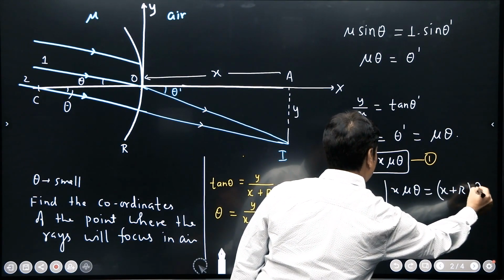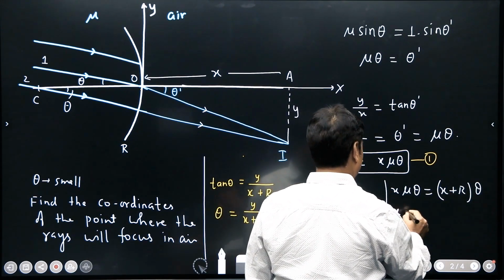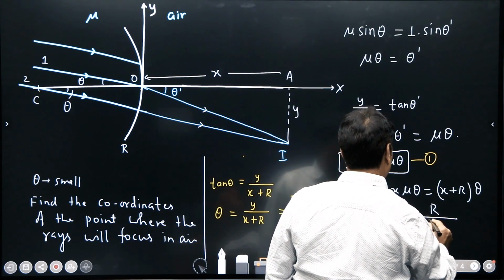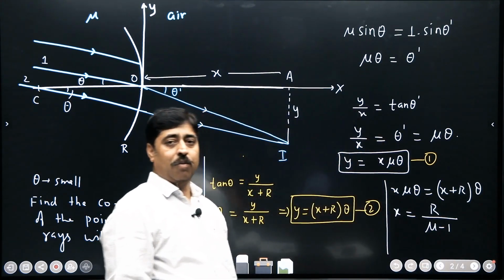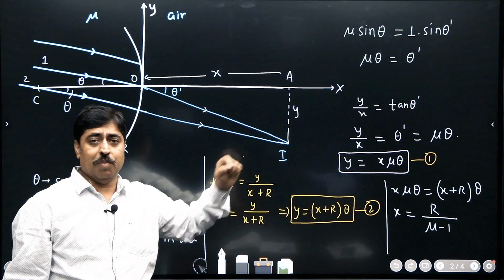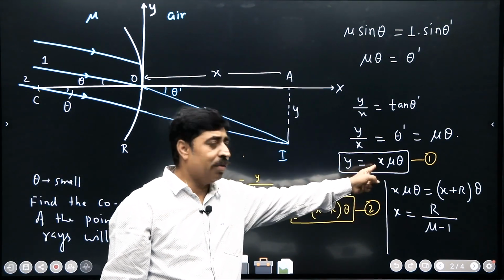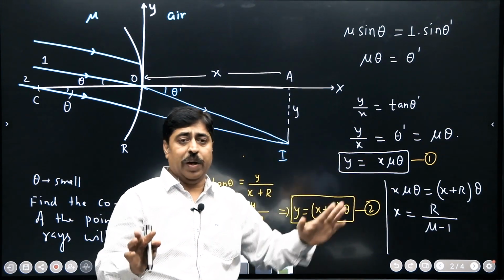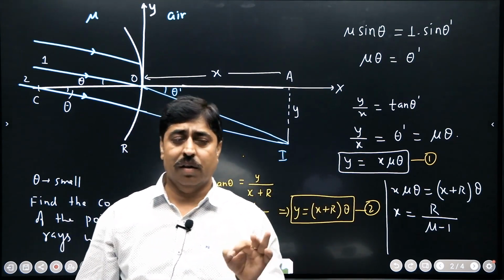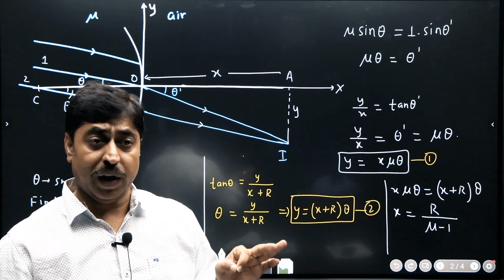Theta cancels out and you get the value of x. This is r upon mu minus 1. So you have got the x coordinate of this particular point, isn't it? And the y coordinate can be simply obtained by substituting this value of x here. So this way you have been able to calculate the x and y coordinates of the image point.